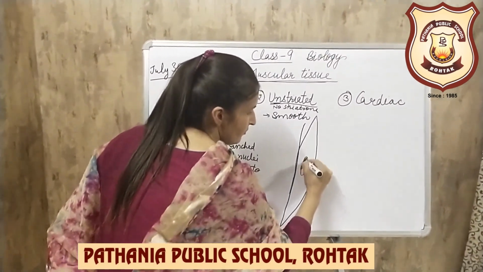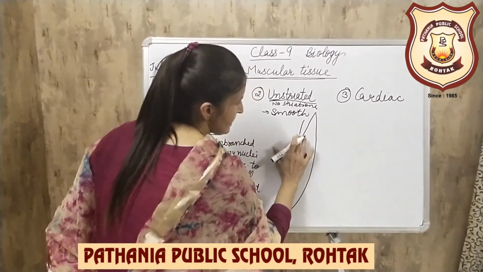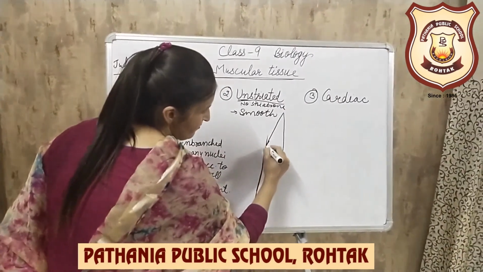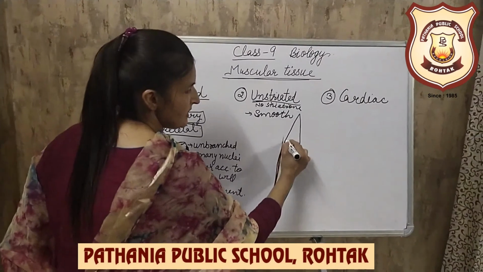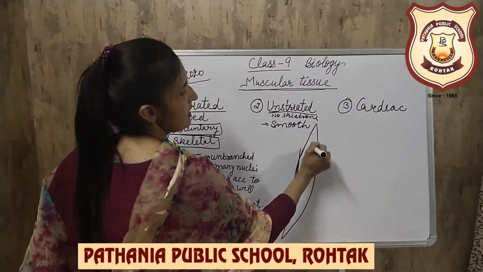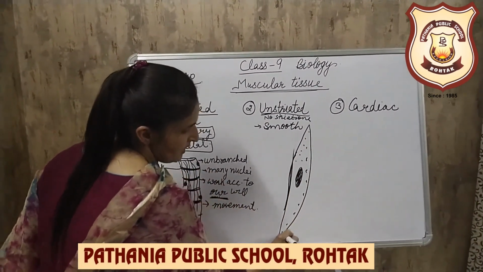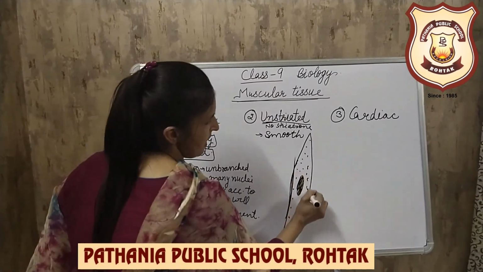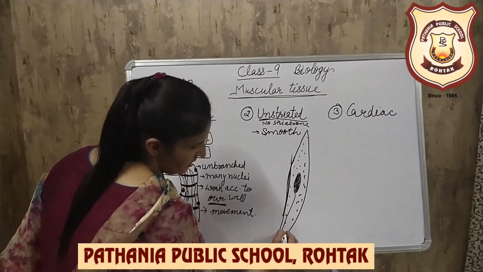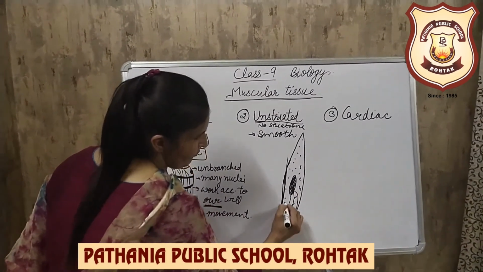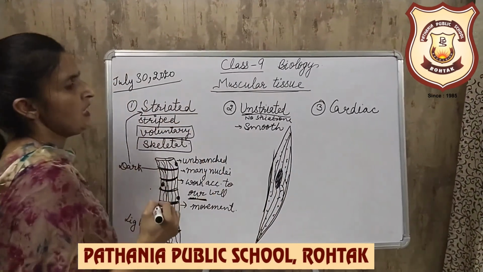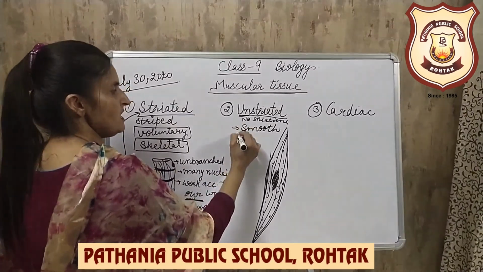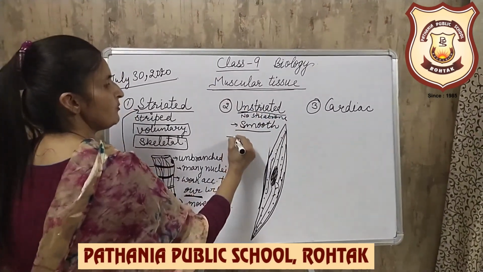Uninucleated, only one nucleus is present at the center. This is the spindle shape. Nucleus is at the center. This is the cytoplasm, and the cytoplasm contains many myofibrils. These are myofibrils. No striations means they are smooth.